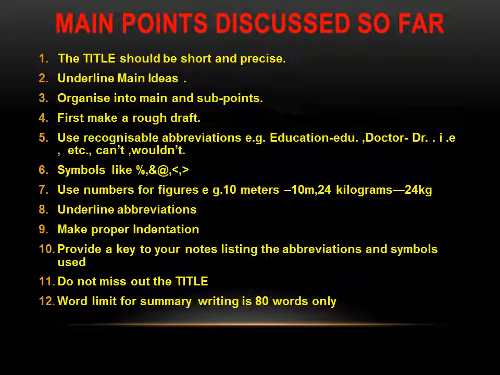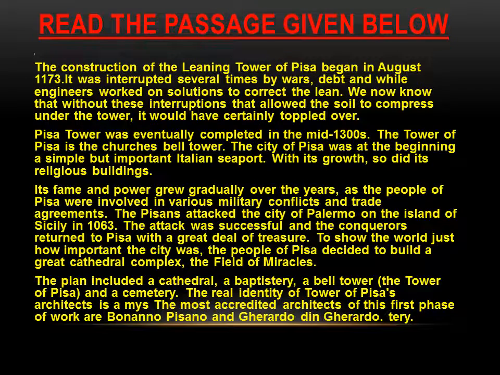Make proper indentation. Provide a key to your notes listing the abbreviations and symbols used. Do not miss out the title. This is very important. Word limit for summary writing is only 80 words. Stick to the word limit. Now here is a passage for you to practice. Read the passage given below, and on the basis of that, make notes on it.